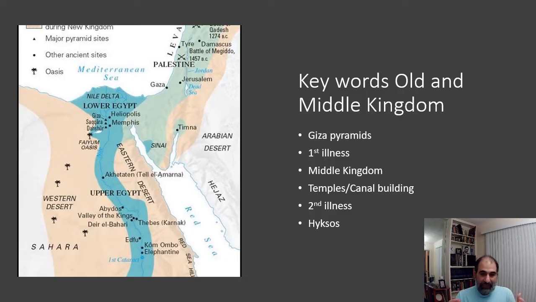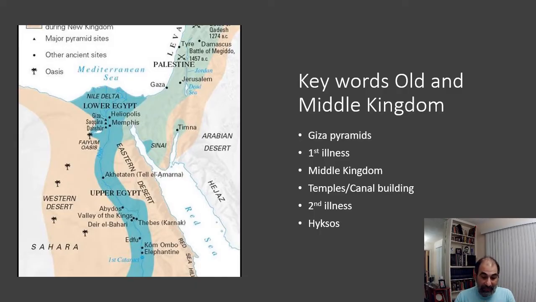But the first illness, or the first intermediate period, it's sometimes called the first intermediate period, sometimes called the first illness. That's when Egypt stops being united for a short time period, where for, let's say, about 100 years or so, they fragment into different parts instead of being united. It seems to happen from some sort of internal issues. And that's all you need to know.